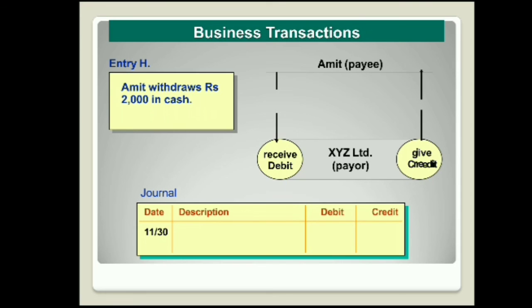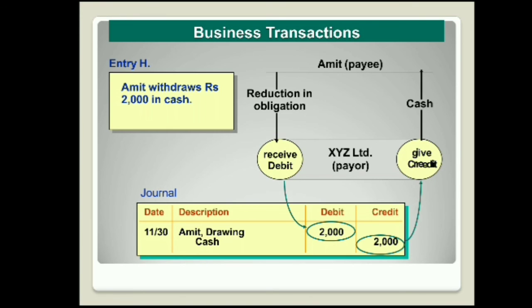Next, Amit withdraws rupees 2000 in cash. Here Amit is the payee and XYZ Limited the payer. Here there is a reduction in the obligation, that is, XYZ Limited is paying and Amit is receiving. Amit's drawings is recorded on the debit, and the cash, as it is paid by XYZ Limited, is recorded on the credit. So thank you very much.